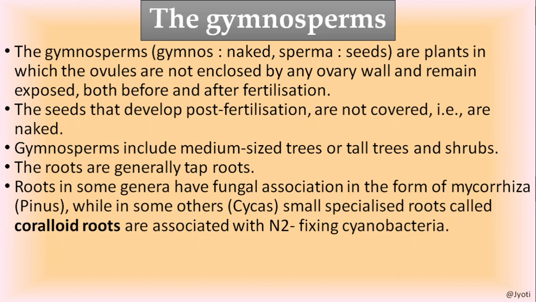But in other cases like cycas, small specialized roots are present, called coralloid roots. Why are they coralloid? Because in these roots the nitrogen fixing cyanobacteria are present. These bacteria remain in a symbiotic association with the root of the cycas, and they help in fixation of the nitrogen.